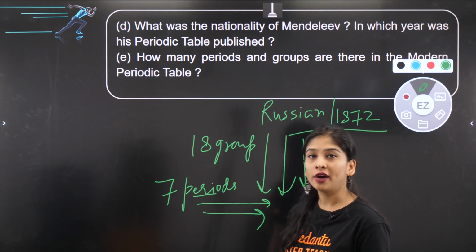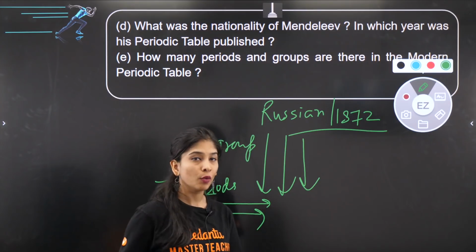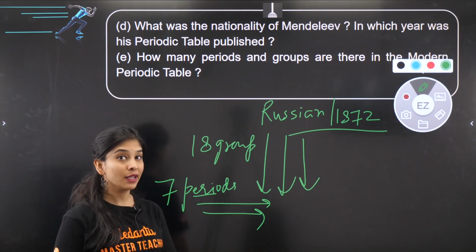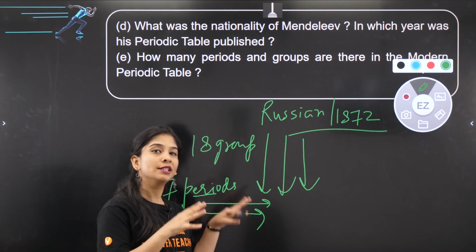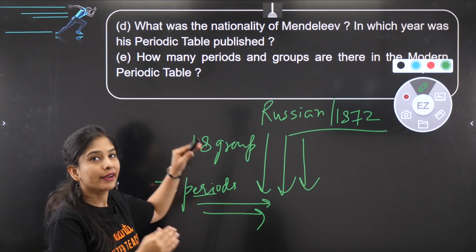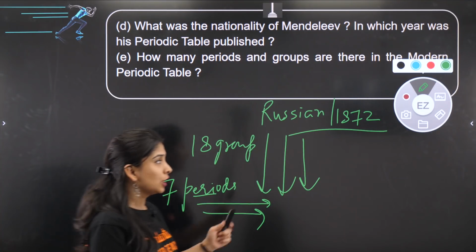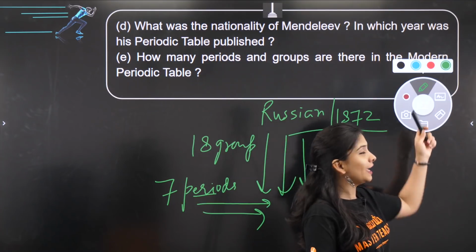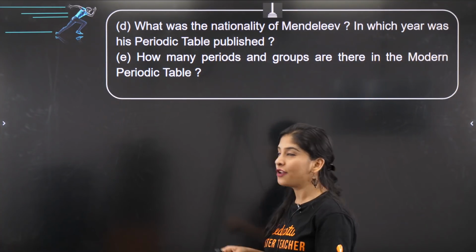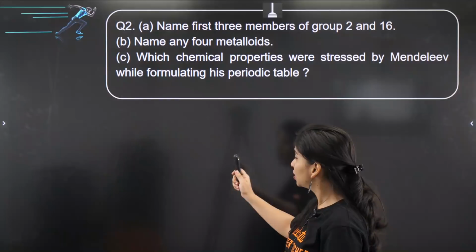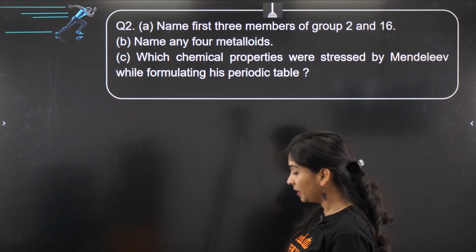So in the modern periodic table we have 18 groups and 7 periods. Easy question, and we got to know so much about these tables from earlier classification till now, right? So let's move to the next question. 5 questions, 1 mark each, so 5 marks is achieved. Next question is right on our screen.